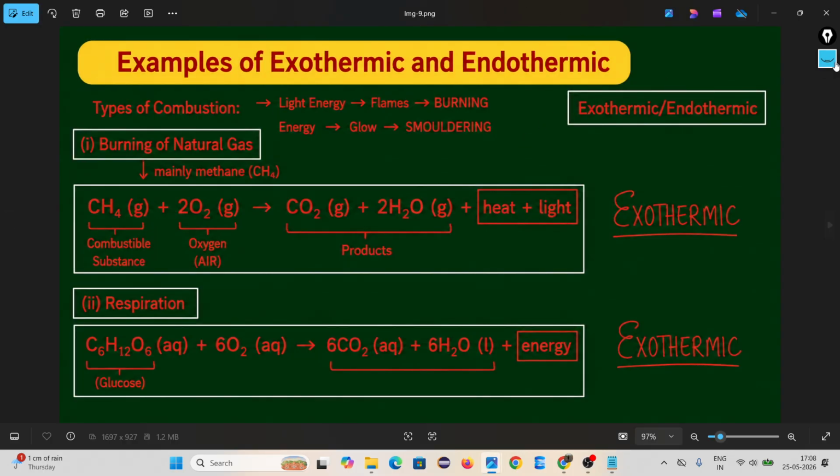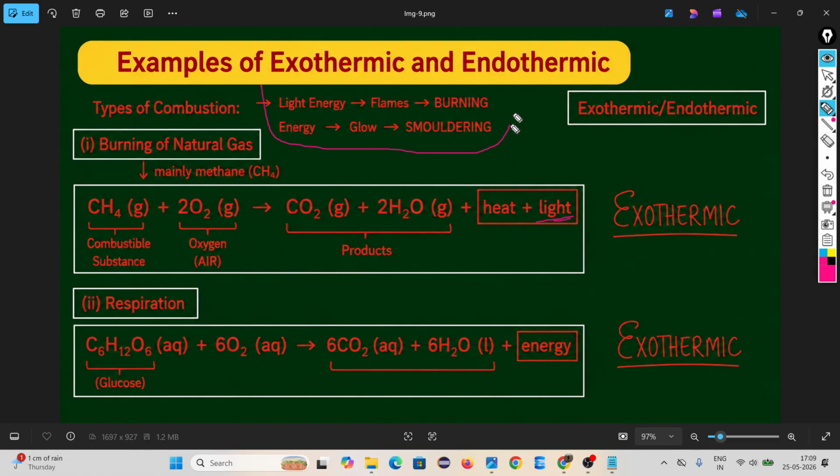Look, some examples of exothermic and endothermic reactions. Burning of natural gas. Burning means combustion. Combustion means any substance that reacts with oxygen to produce carbon dioxide, water, heat, and light energy. Here, heat energy is releasing. If you look at heat on the product side, that means heat energy is releasing, which means exothermic.